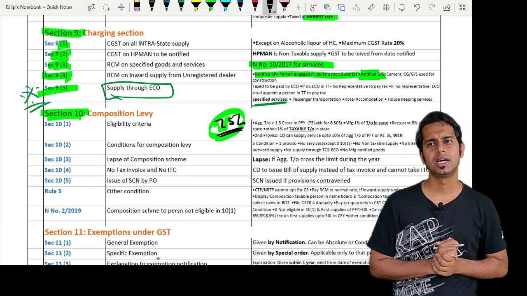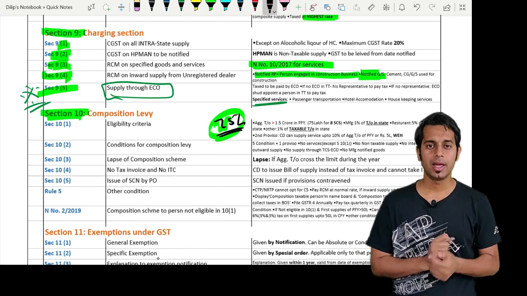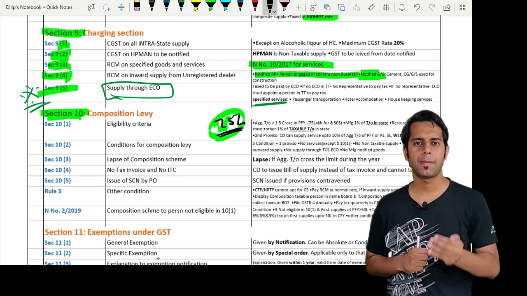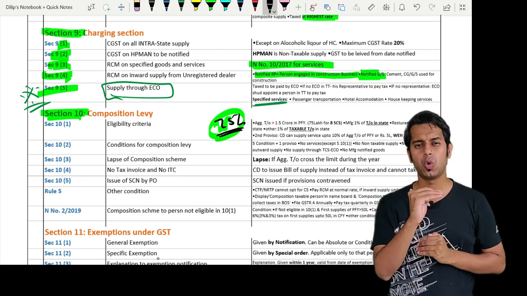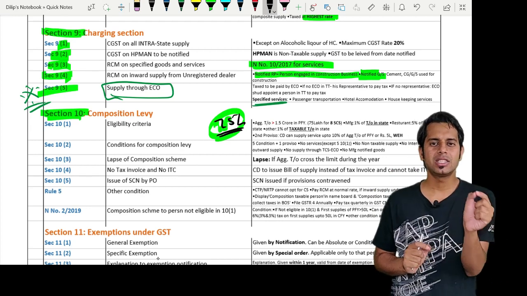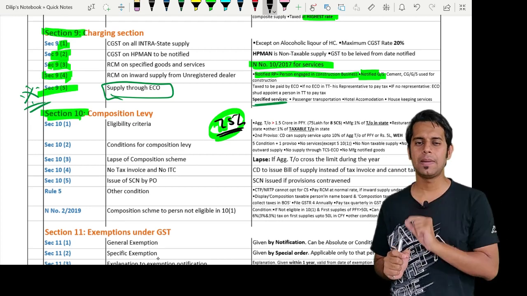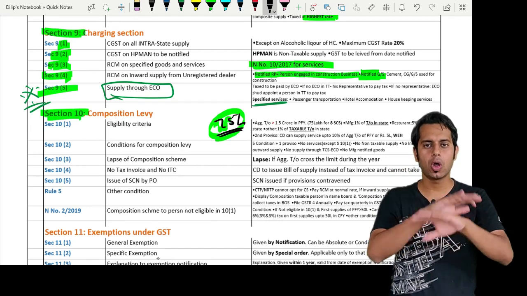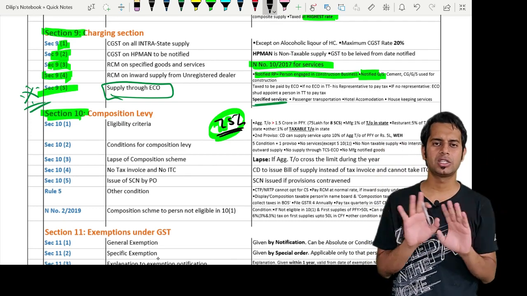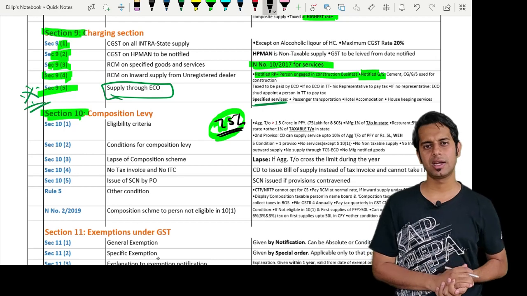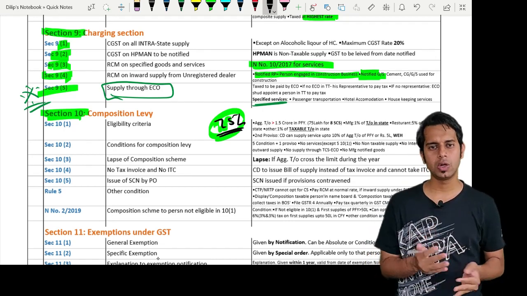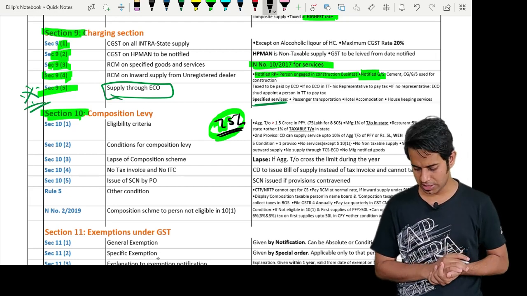Okay, sir. What do you mean by aggregate turnover? Aggregate turnover means aggregate value of all taxable supplies, exempt supplies, export of goods or services, also known as zero rated supplies, and interstate supply to a person having the same PAN. This is required to be computed on an all India basis, but it shall not include taxes under GST and inward supply which is liable to reverse charge.